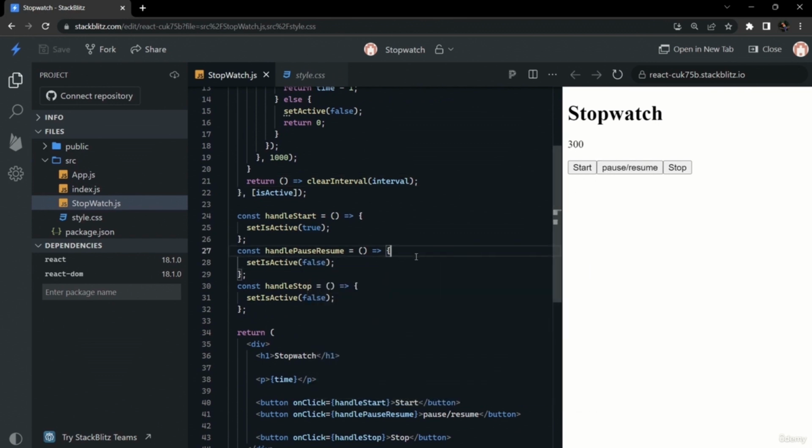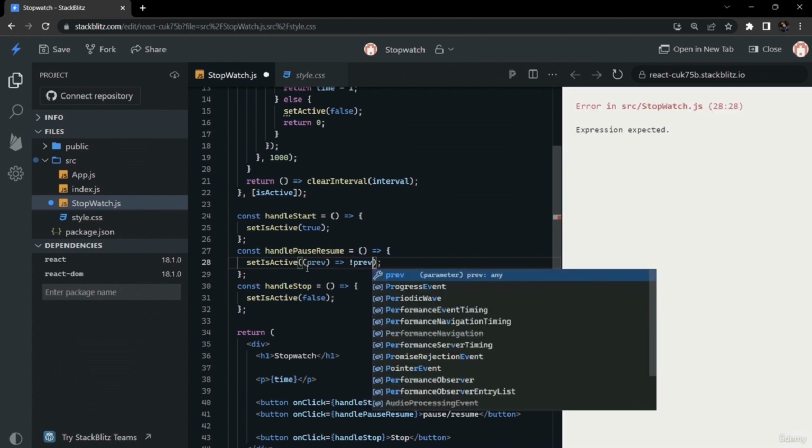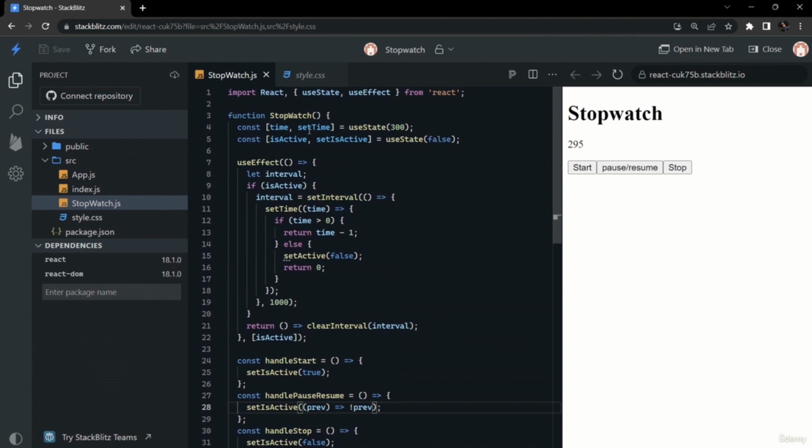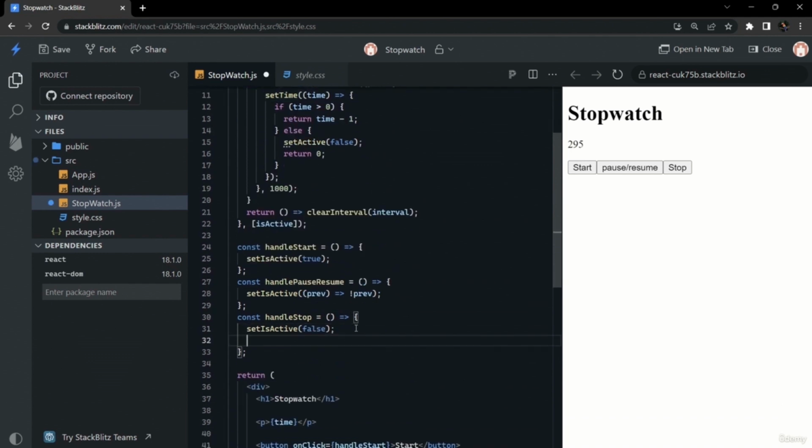For the handle pause and resume button, we will take care by passing the previous state and returning the inverse of that state. So if the previous state is true, we will be returning false, and if the previous state is false, then it will be returning true. In this way we can achieve pause and resume functionality. In the handleStop button, we will also be setting the time as 0. So whenever we click on the stop button, our watch will reach 0.